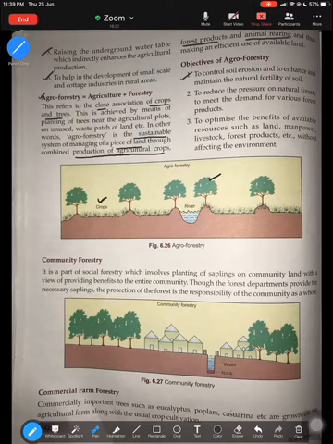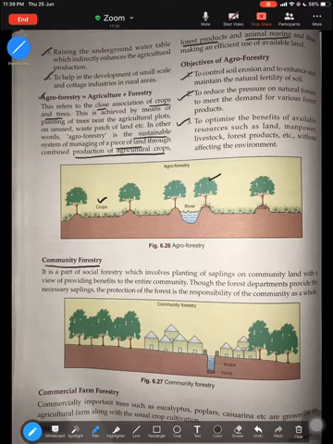First is to control soil erosion, to reduce pressure on natural forest, and to optimize the benefits available. So not just get benefit from the forest, but also benefits from forest products that we derive from the agriculture, from the livestock that we grow in this kind of method. Okay, agroforestry.